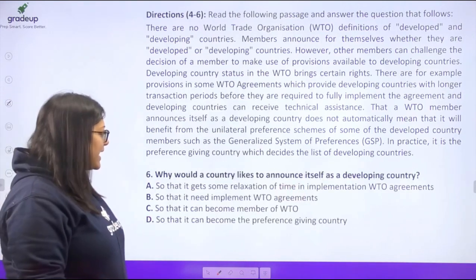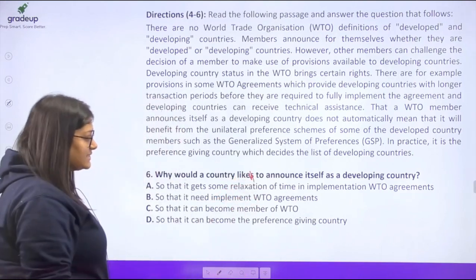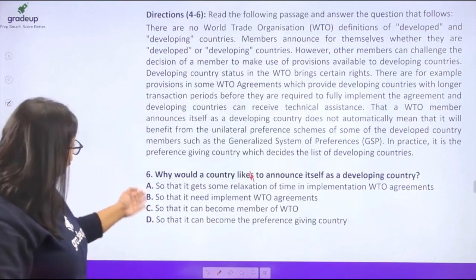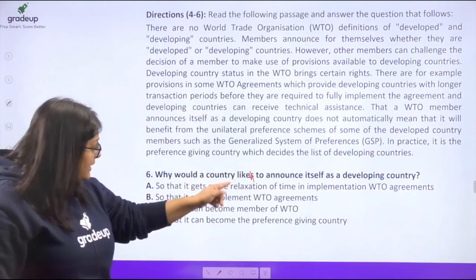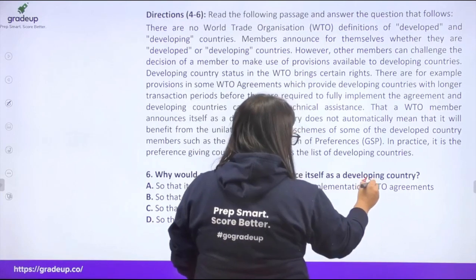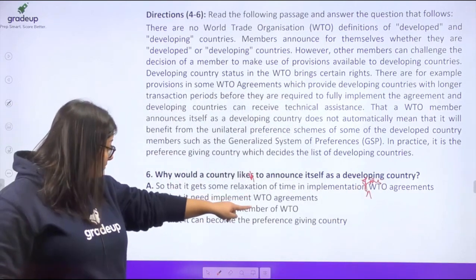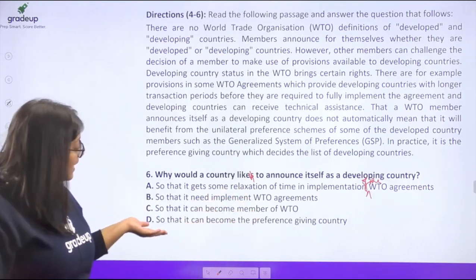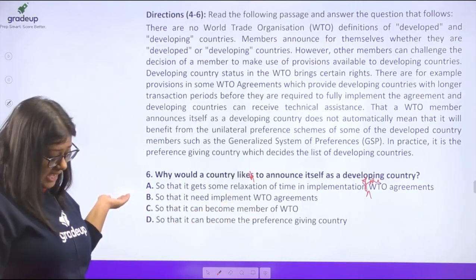Why would a country like to announce itself as a developing country? So that it gets some relaxation of time in implementation of the WTO agreements, so that it need not implement WTO agreements, so that it can become a member of WTO, or so that it can become the preference giving country. Clearly, what should be the answer?